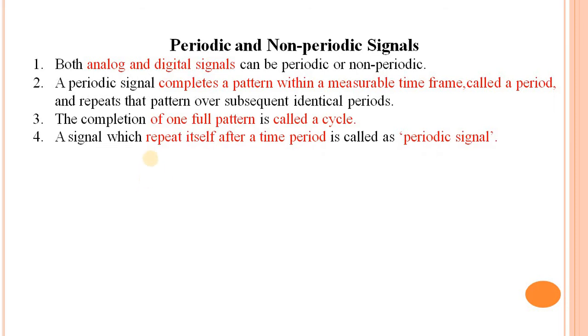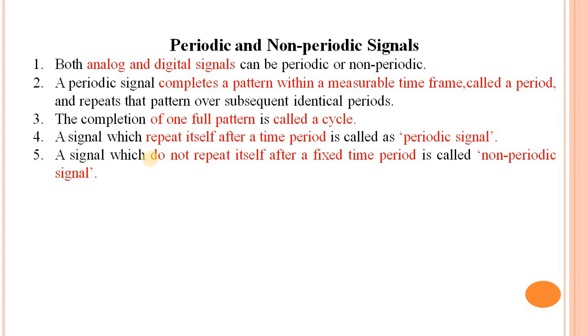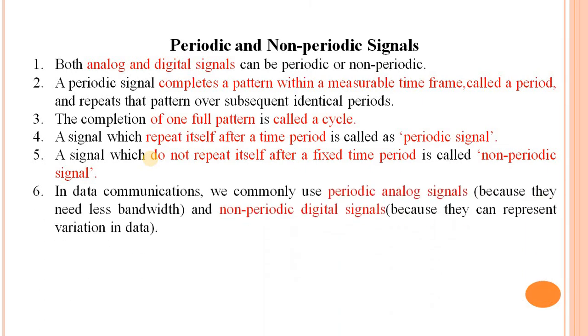Note down that a signal which repeats itself after a time period is called a periodic signal, and a signal which does not repeat itself after a fixed time period is called a non-periodic signal. Next point, in data communication, we commonly use periodic analog signals because they need less bandwidth, and non-periodic digital signals because they can represent variation in data.